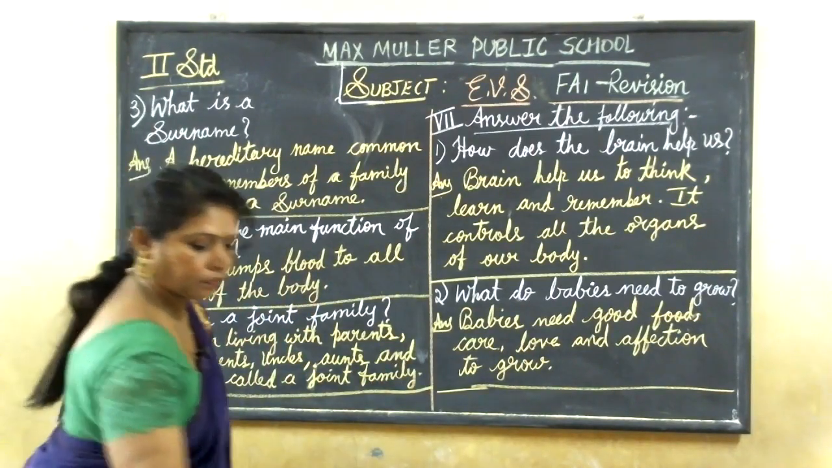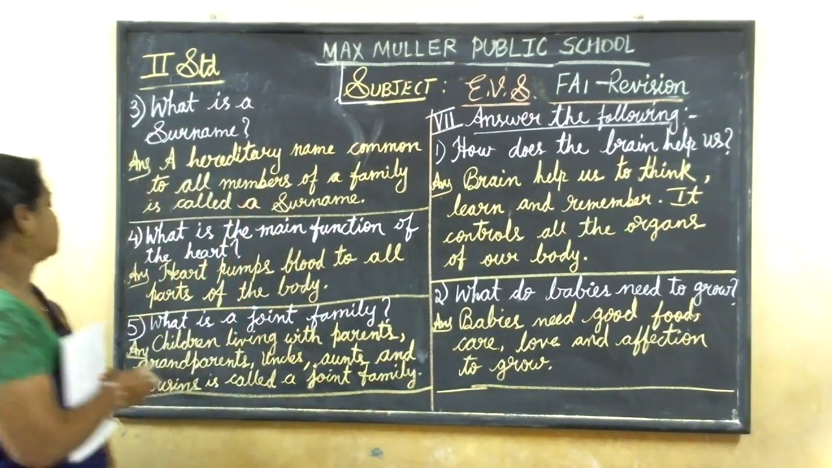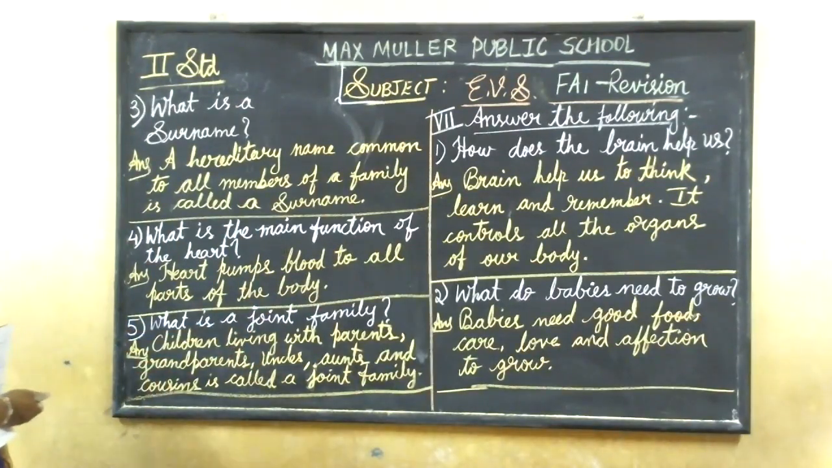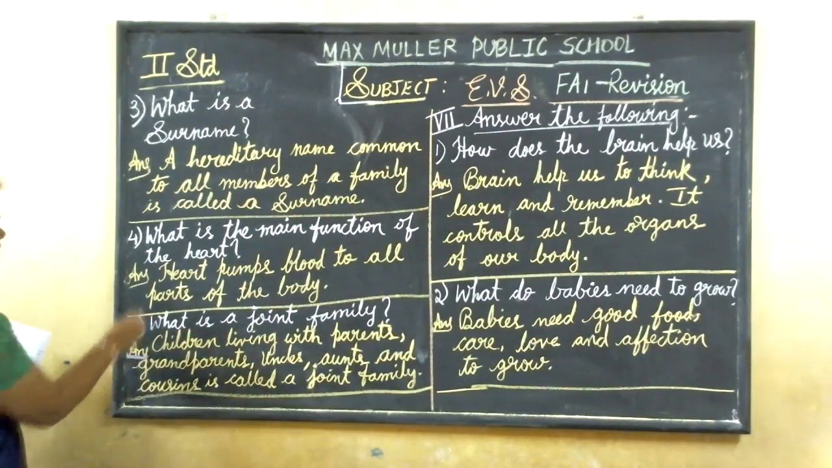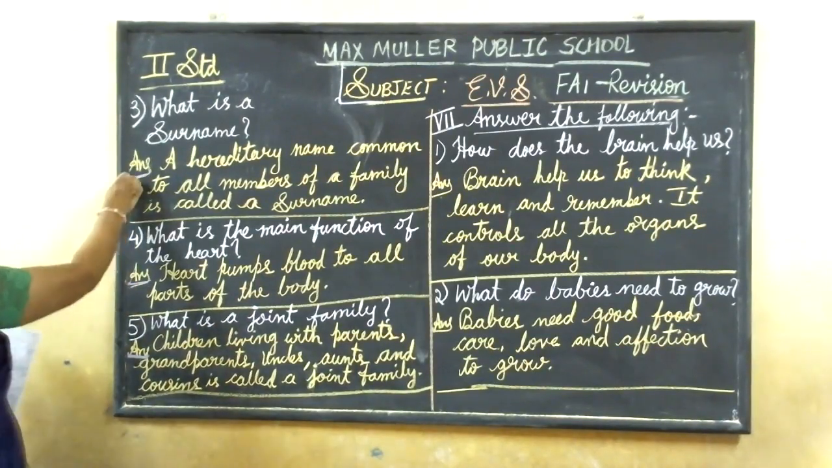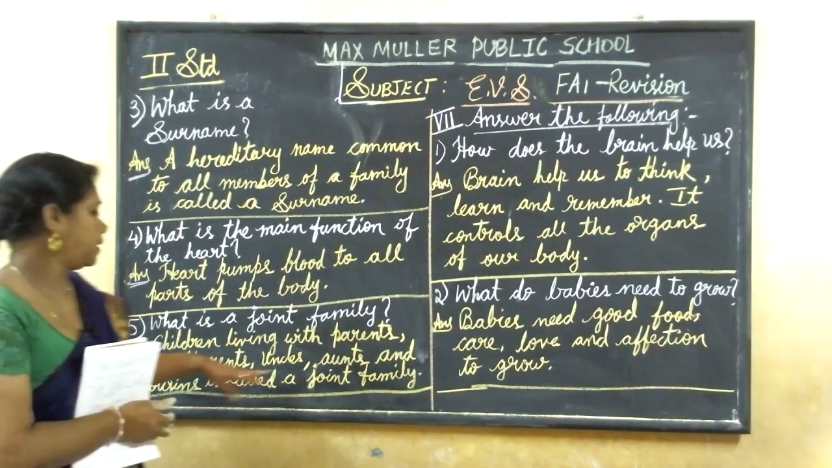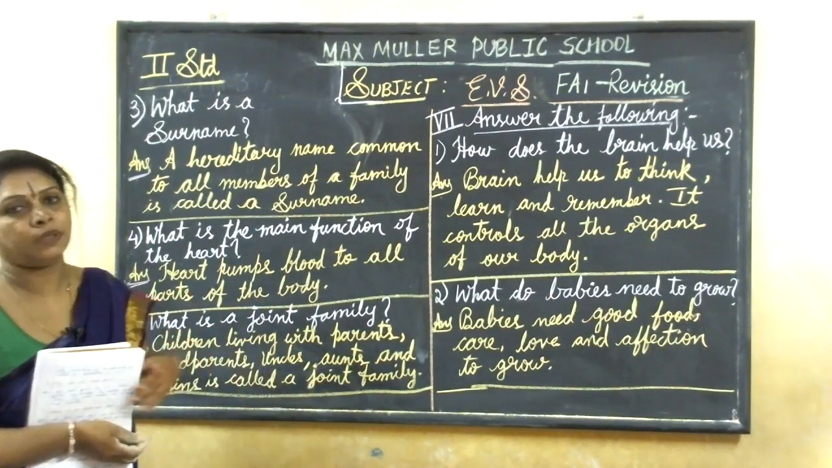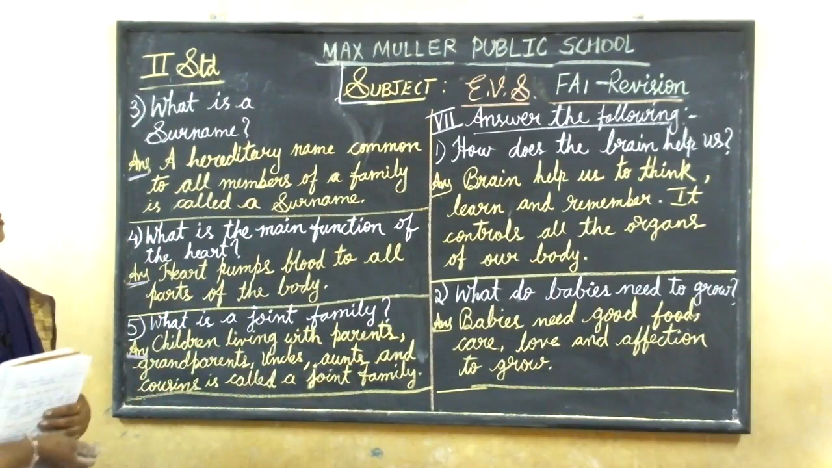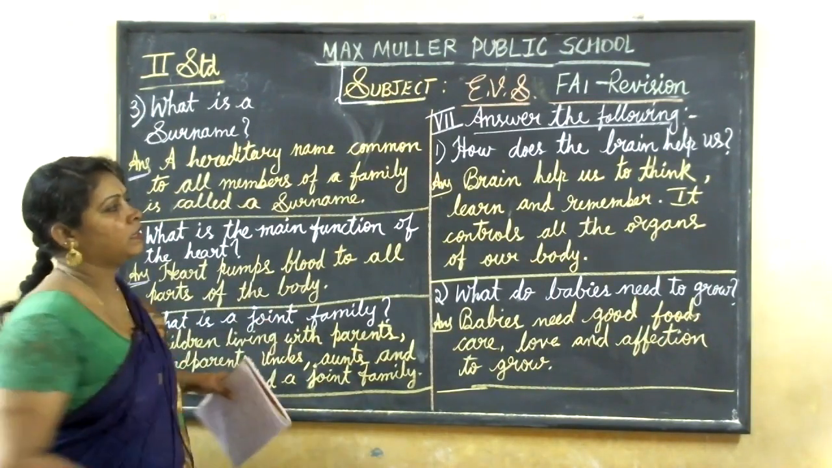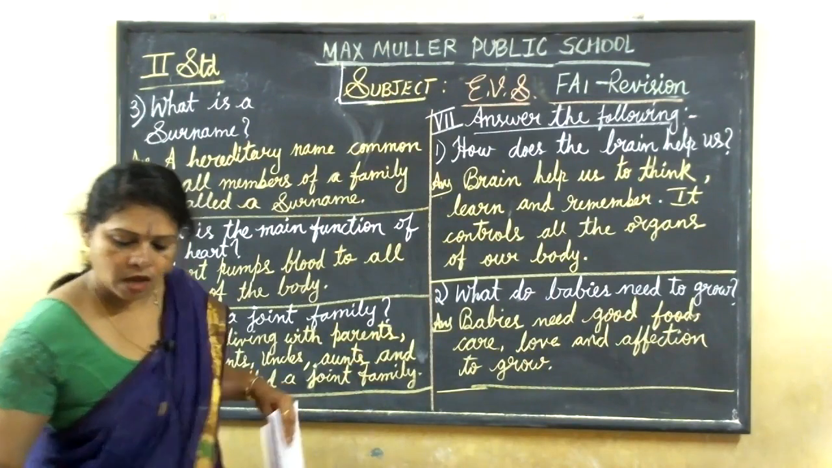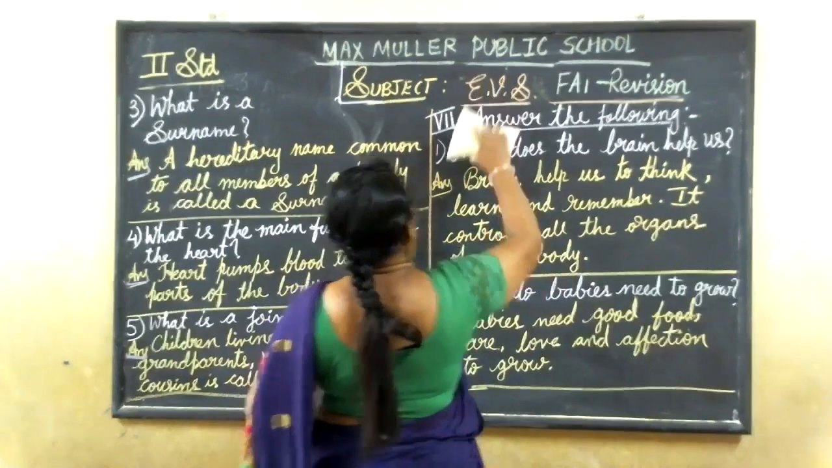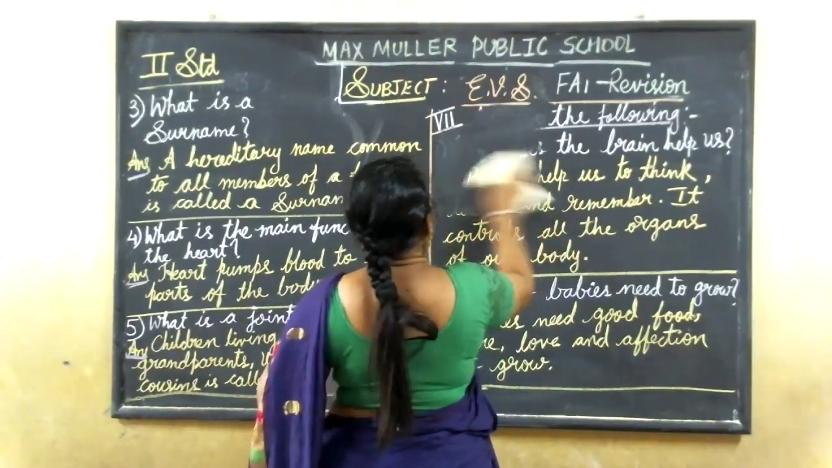Okay. Now, what is a joint family? Children living with parents, grandparents, uncles, aunts, and cousins is called a joint family. Okay, children, I hope you all have written that. If you have not written, you can pause the video.